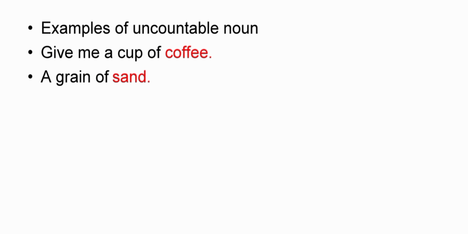Uncountable noun examples. Give me a cup of coffee. A grain of sand. The traffic is very bad today. Here the coffee cannot be counted. The sand cannot be counted. We cannot count the sand. It can be measured. So these come under uncountable nouns.